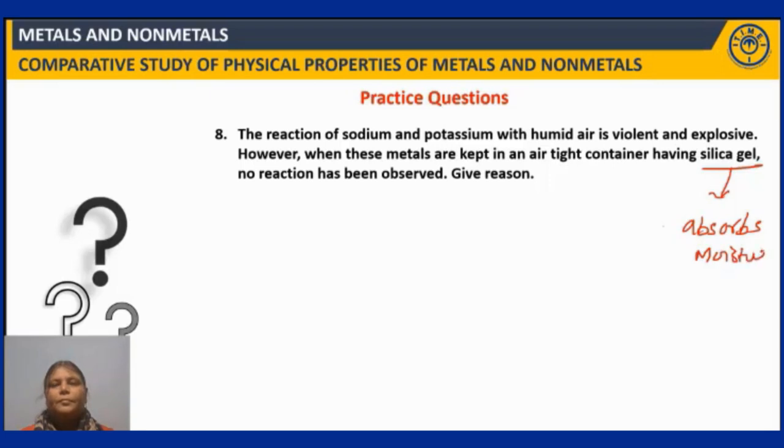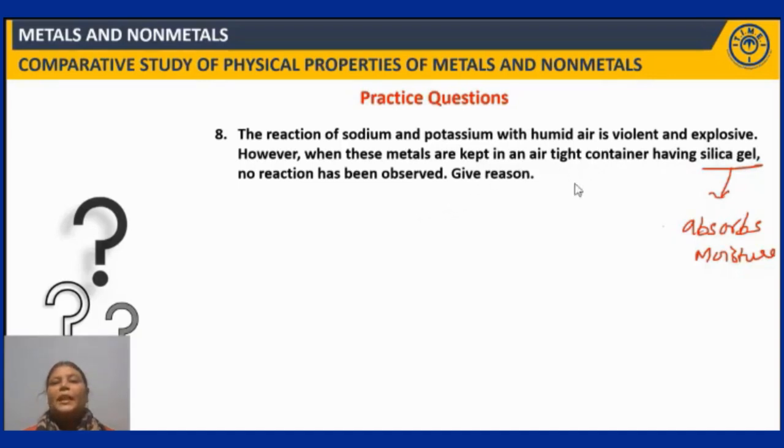Fine. Now, you know that sodium and potassium are highly active metals, and they can even react with moisture and liberate an enormous amount of heat because the reaction is exothermic. Because of this heat energy, these metals can catch fire with air. Right. So if the air is humid air, the reaction is violent and explosive. But what is given in the question?